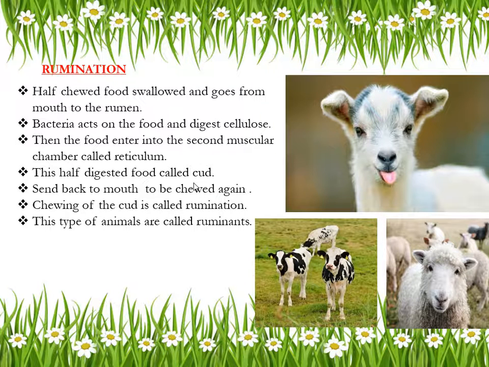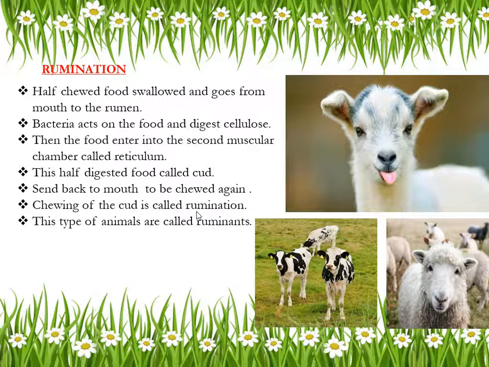Cud. Next, chewing of cud is called as rumination. What is rumination? Chewing of cud. Cud is nothing but half digested food. That half digested food will again be coming back to the mouth.